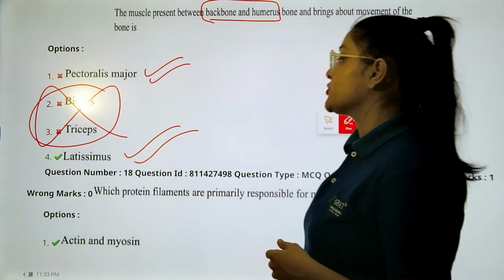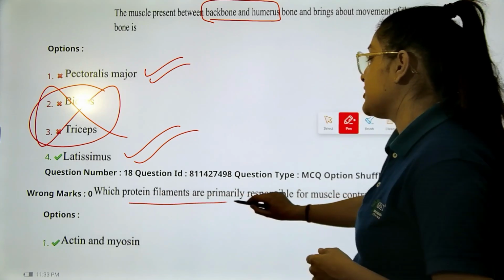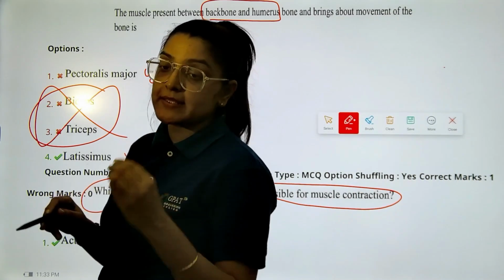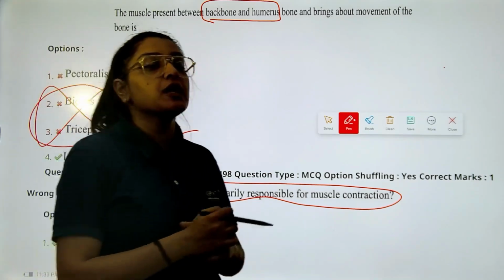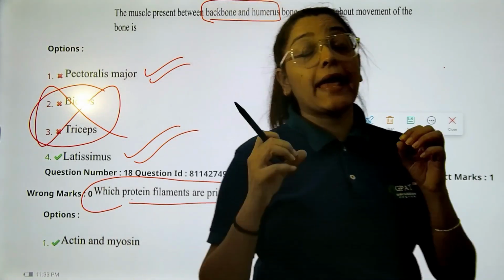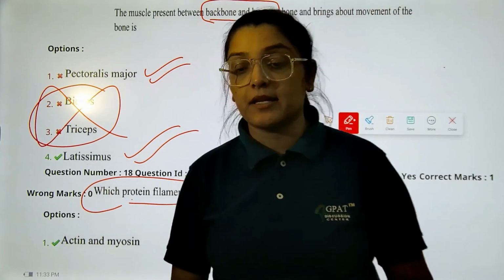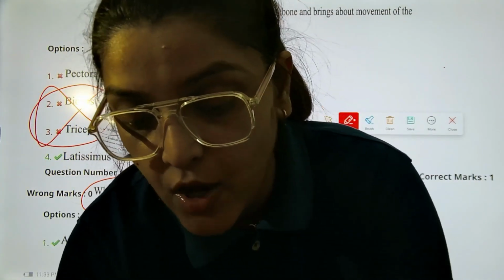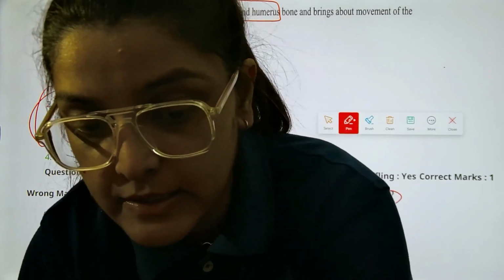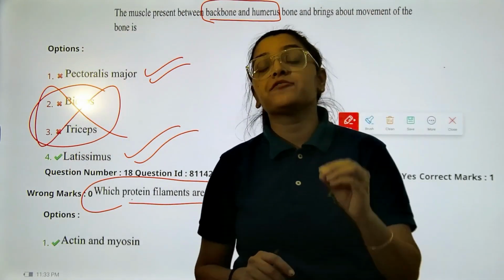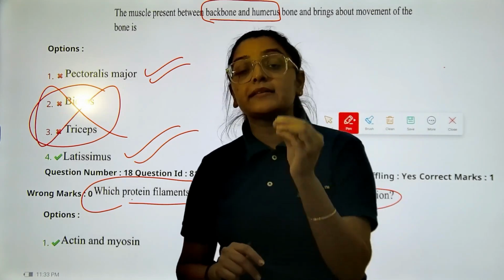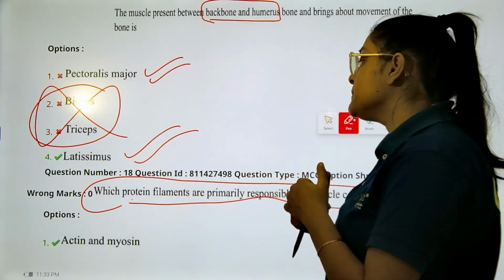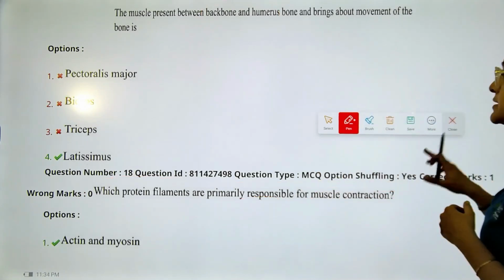Okay. Next question. Which protein filaments are responsible for the muscle contraction? Now, if you have a basic understanding of the muscle physiology, you know that none other than your actin and myosin filaments are responsible for the movement of your muscles, right? So, these actin have the binding sites that will allow the myosin to attach, and then they come in their action and undergo the muscle contraction.